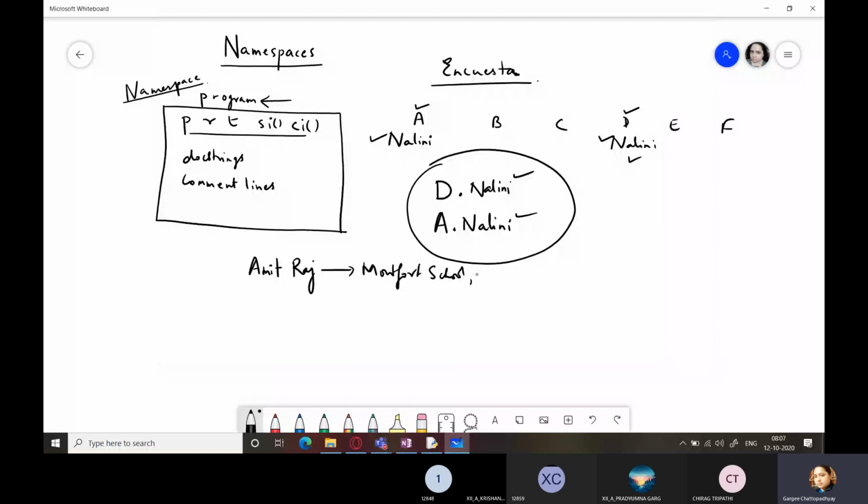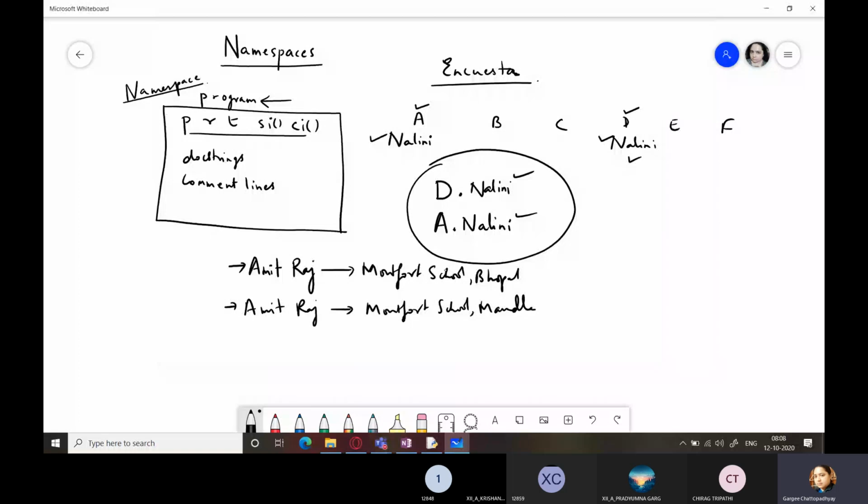And there is an Amit Raj which belongs to Montfort School, Mandala. Got it? So these 2 students, they are 2 scouts which are there in the camp.